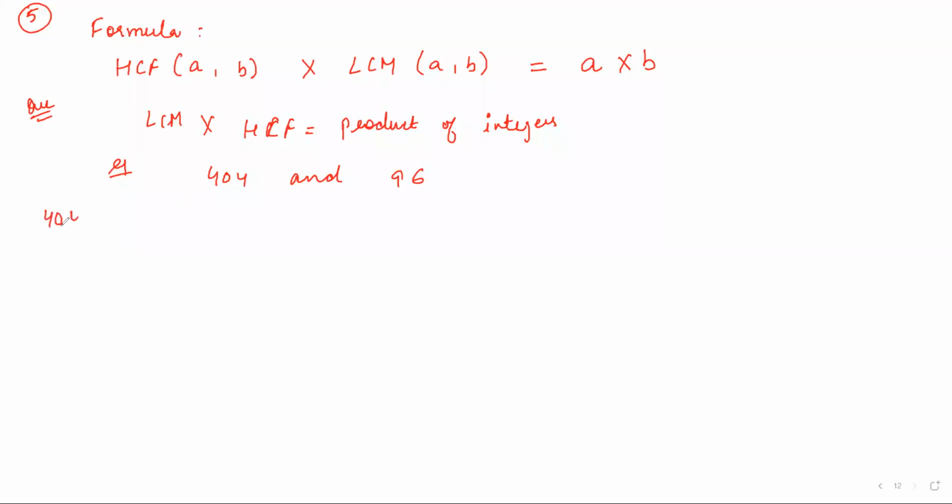404 into prime factorization. So 2 into 202, 101.